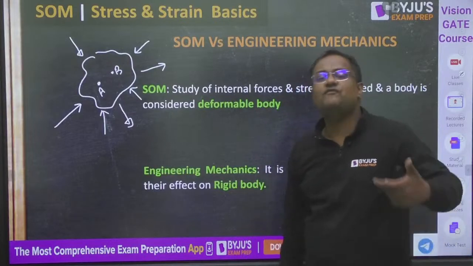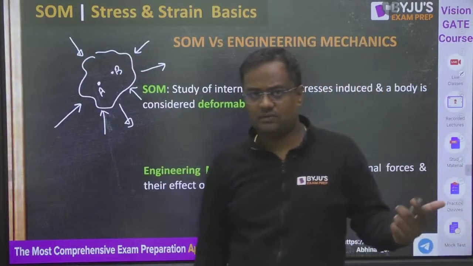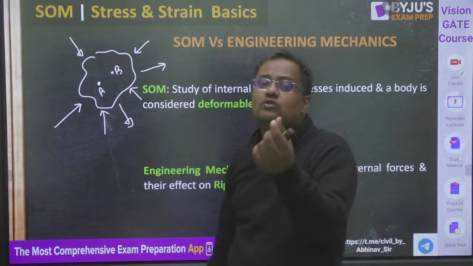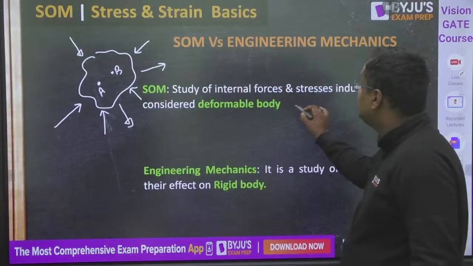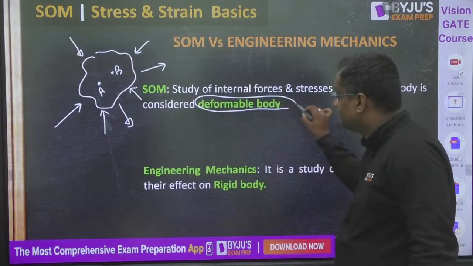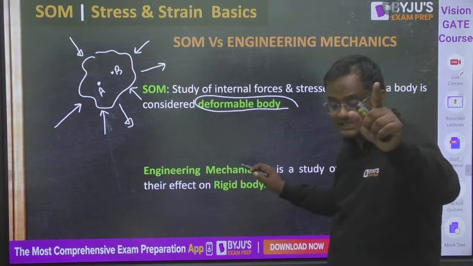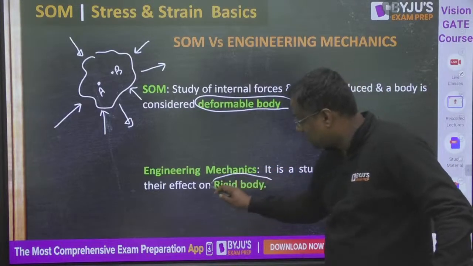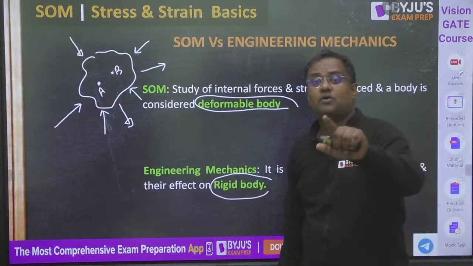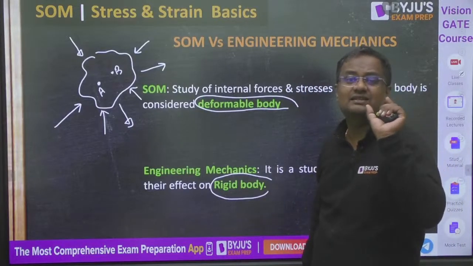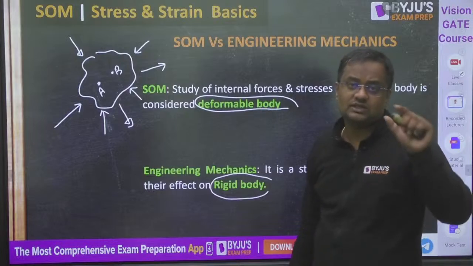In actual, every body in this universe is a deformable body. Yes, that deformation is not very small, not visible by naked eyes. SOM is dealing with deformable bodies, whereas engineering mechanics, your class 11th physics, is dealing with rigid body. When you are studying engineering mechanics, 11th and 12th physics, then a body is considered to be rigid. That means the dimensions will not be changed, the shape will not be changed.